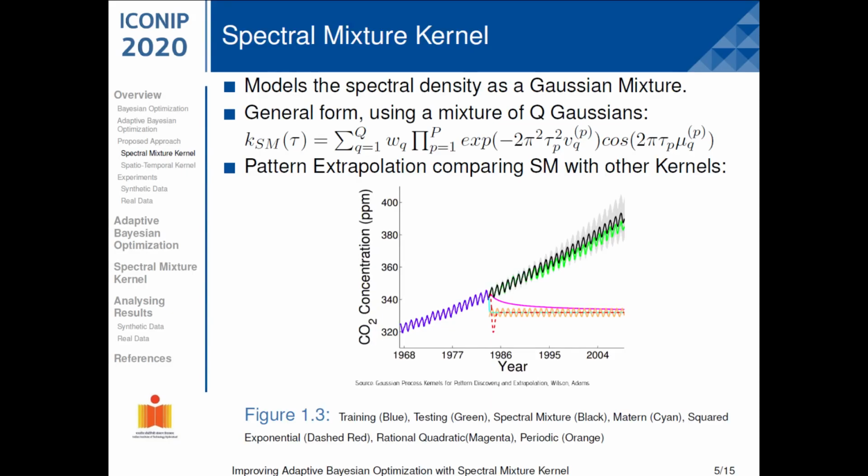The spectral mixture kernels are stationary kernels that model the spectral density as a Gaussian mixture. The general equation of the spectral mixture kernel is shown. With simple Gaussian process regression, we have compared the performance of the spectral mixture kernel with other commonly used kernels like Matern, squared exponential, rational quadratic, and periodic. It is easy to see from this graph that the spectral mixture kernel performs exceptionally well for extrapolation tasks.